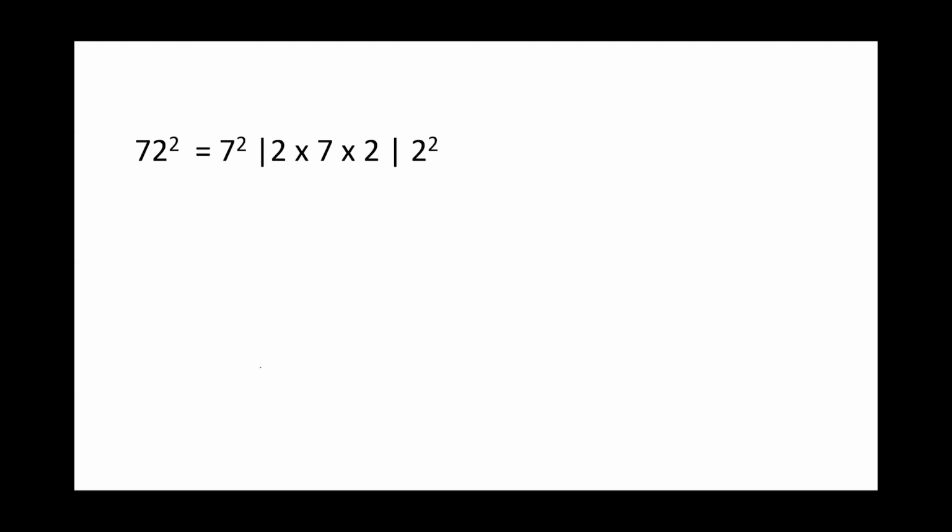So try some more questions. 72 square. So 72 square will be 7 square, 2 into 7 into 2, followed by 2 square. So 2 square will give you 4. 7 into 2, 14. 14 double, 28. You will write 8. 2 is carry forward, which gets added to the neighbor. So 7 square is 49. 49 plus 2. Your answer is 5184.